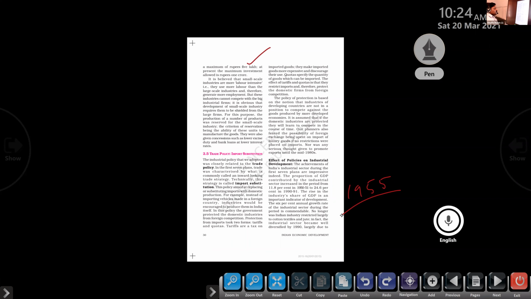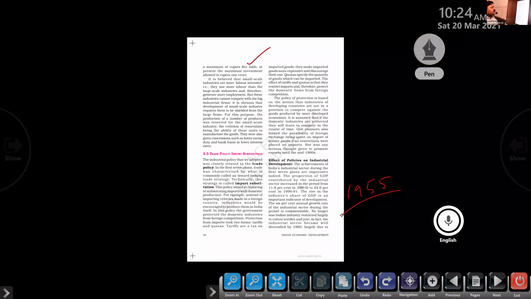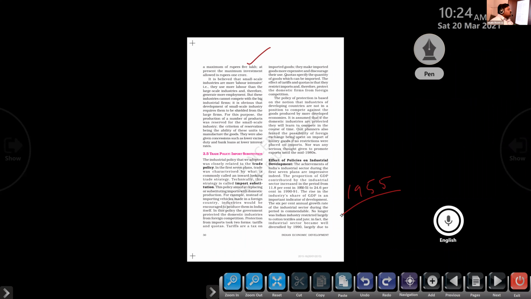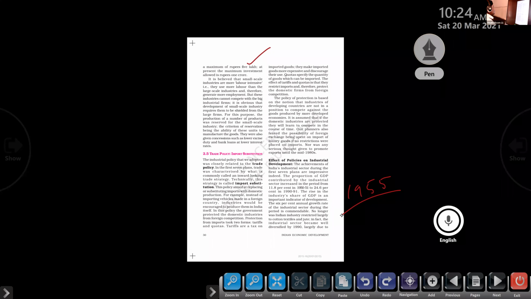Okay. So small scale industries are labor intensive, more workers will be there. But in the large scale industry, you are able to find more machines. Machines. Clear? Yes or no? Robotics techniques they will use. Therefore, small scale industries generate more employment, but these industries cannot compete with the big industrial firms. It is obvious that development of small scale industry requires them to be shielded from the large firms.